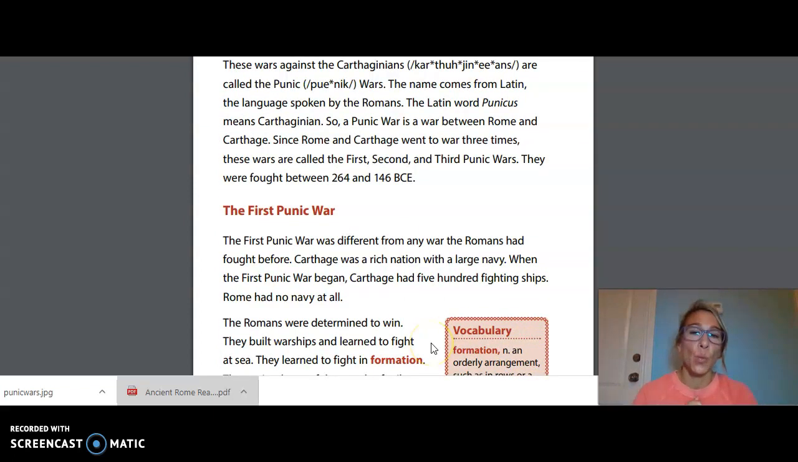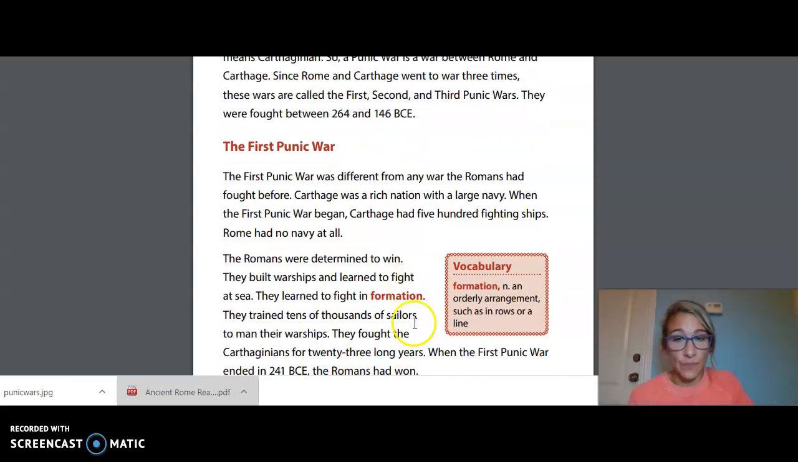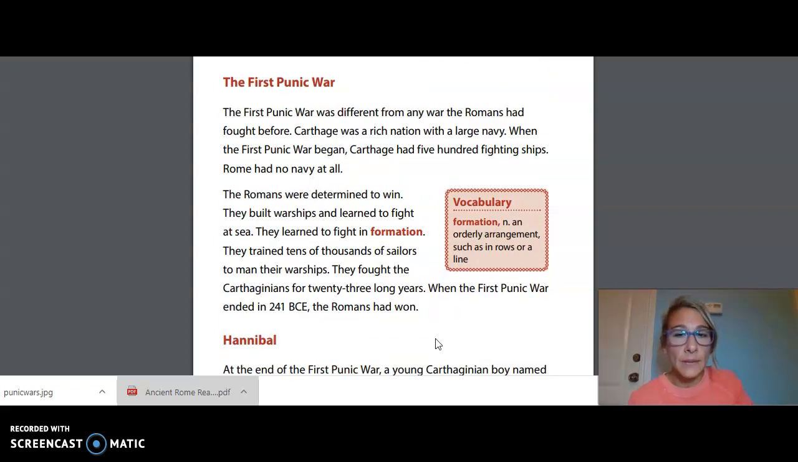The First Punic War was different from any war the Romans had fought before. Carthage was a rich nation with a large navy. When the First Punic War began, Carthage had 500 fighting ships. Rome had no navy at all. The Romans were determined to win. They built warships and learned to fight at sea. They learned to fight in formation. They trained tens of thousands of sailors to man their warships. They fought the Carthaginians for 23 long years. When the First Punic War ended in 241 BCE, the Romans had won.